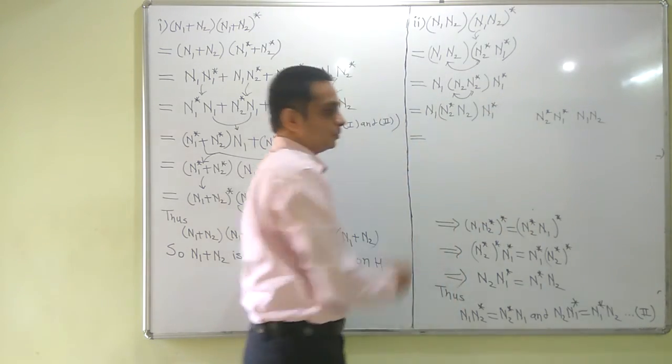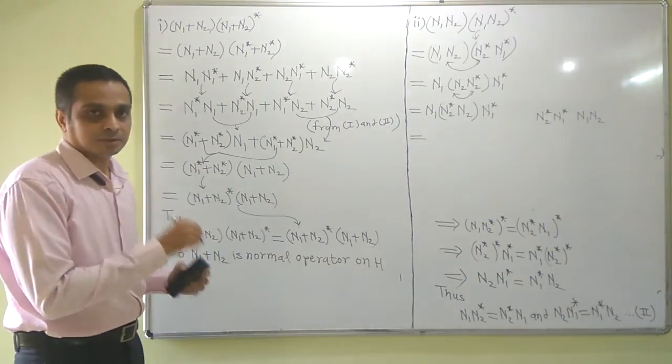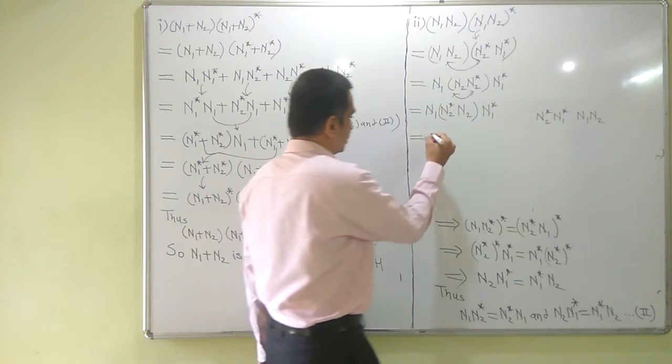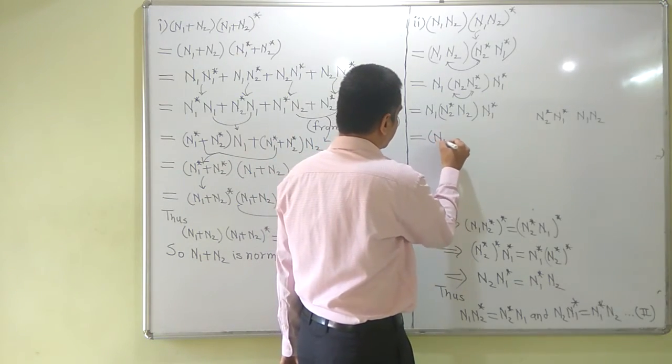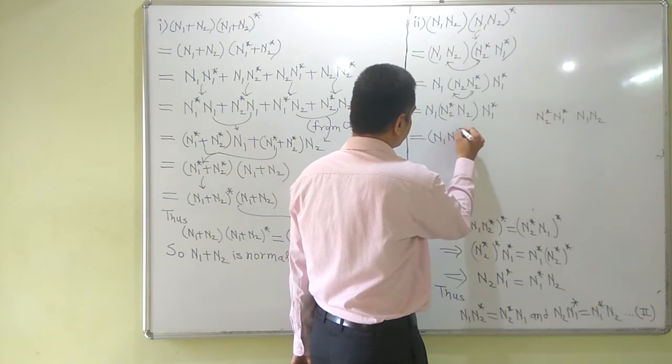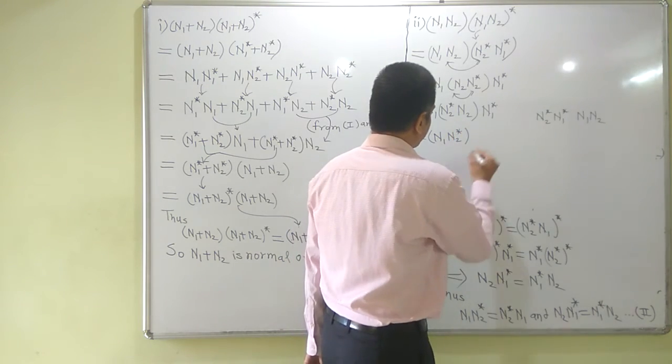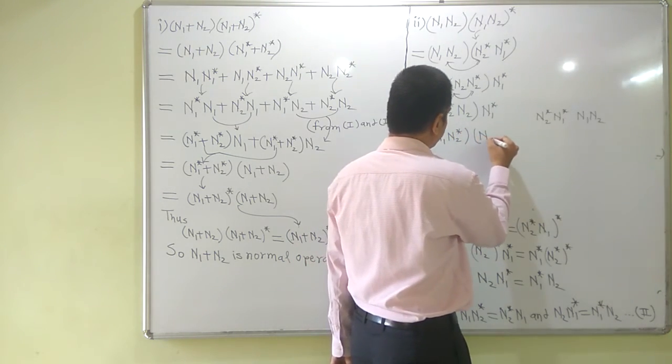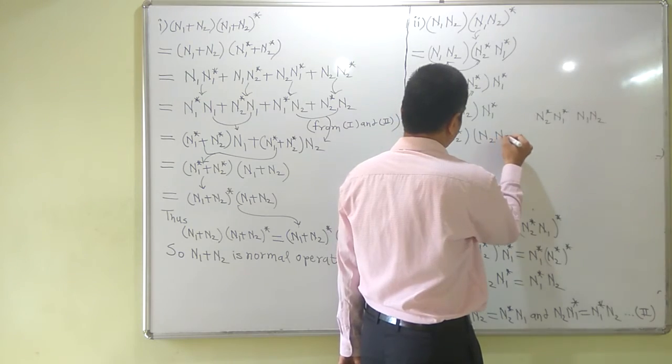Now again I can put the brackets as I want because composition is associative, so I write it as n1 n2 star and n2 n1 star.